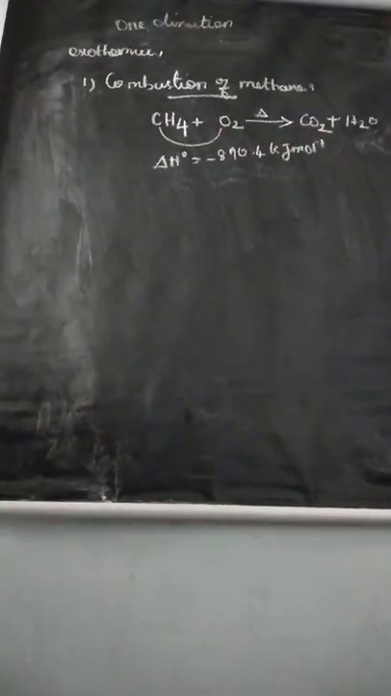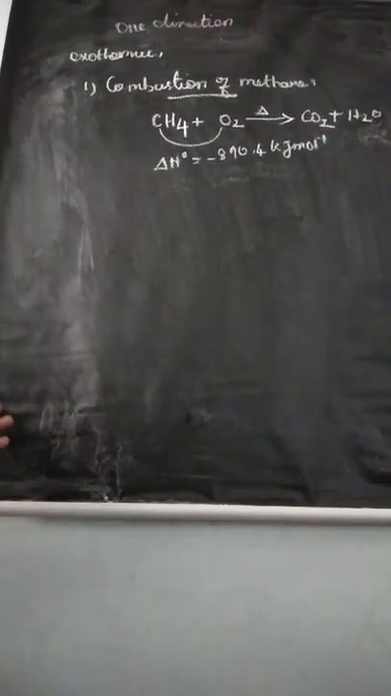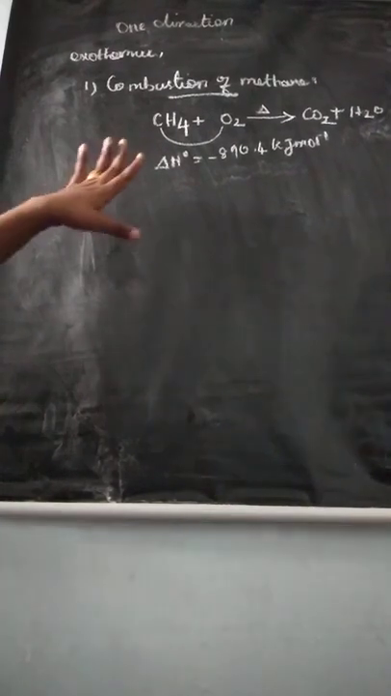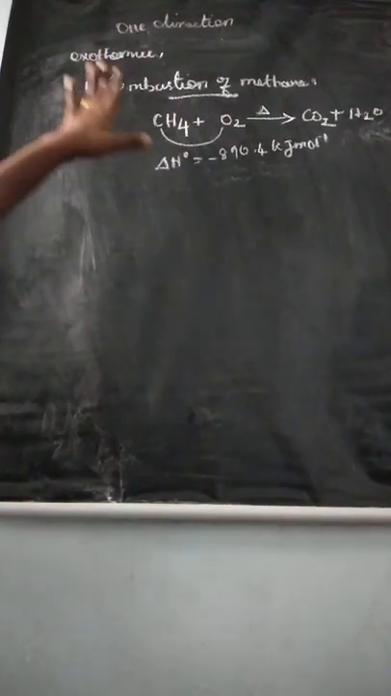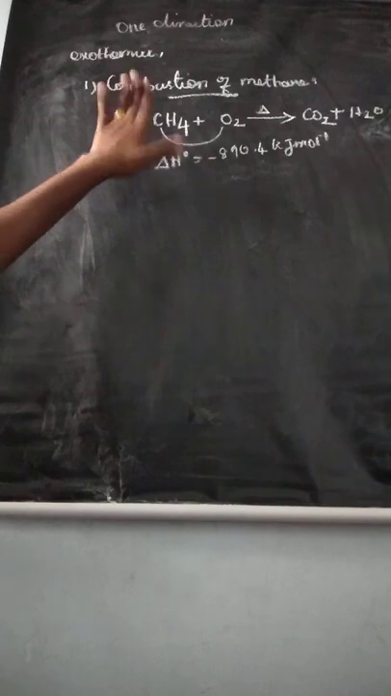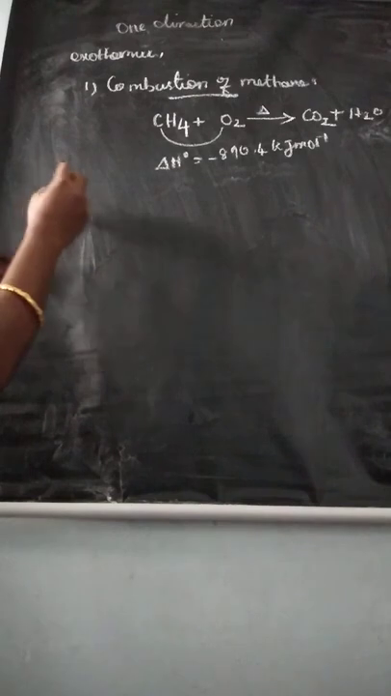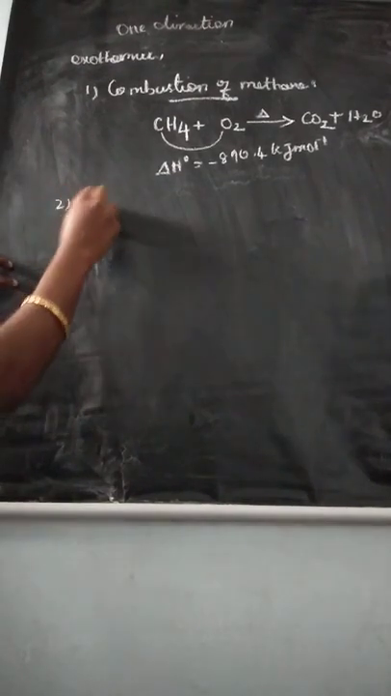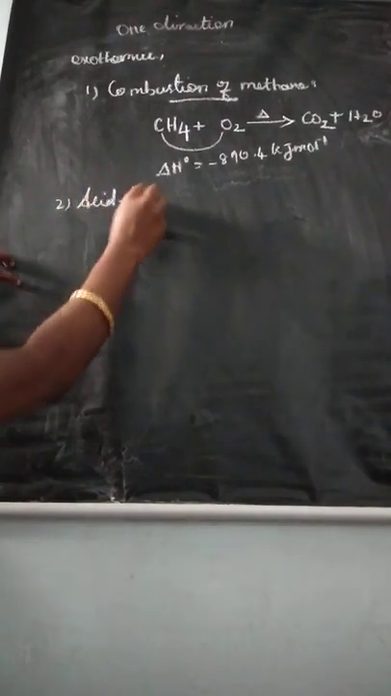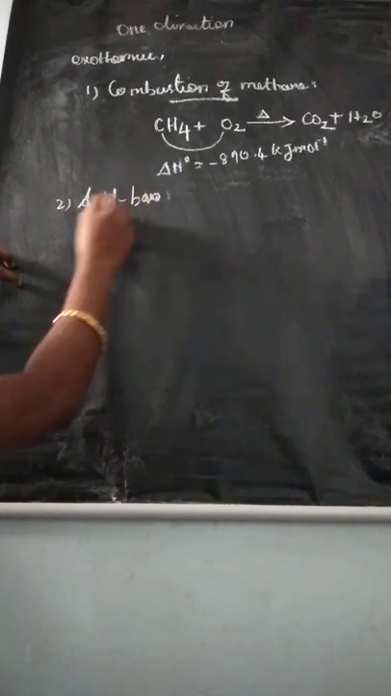Minus 890.4 kilojoule per mole. Understand? This is an example of an exothermic reaction. We can tell these reactions are spontaneous. And one more example, the acid-base neutralization reaction. So acid and base.